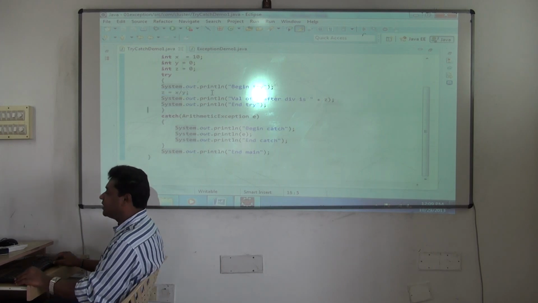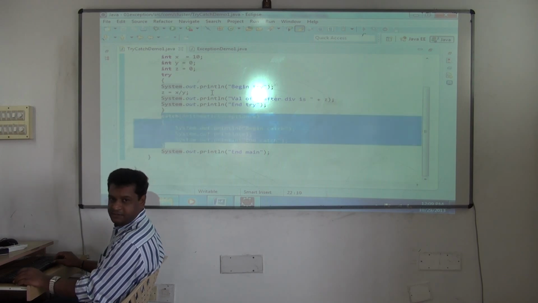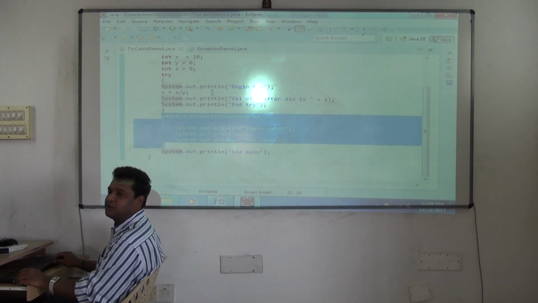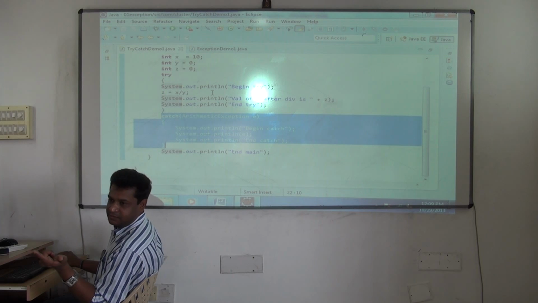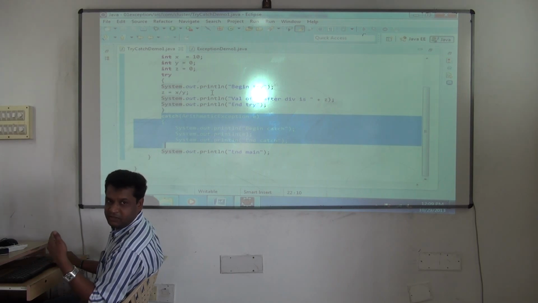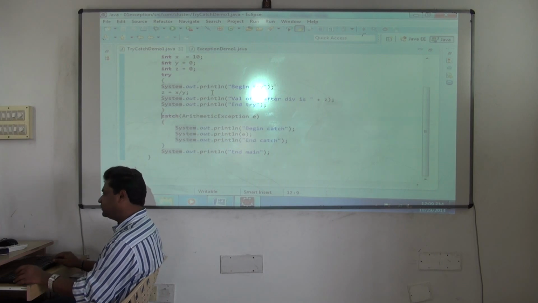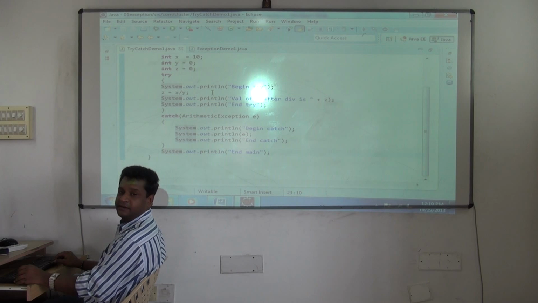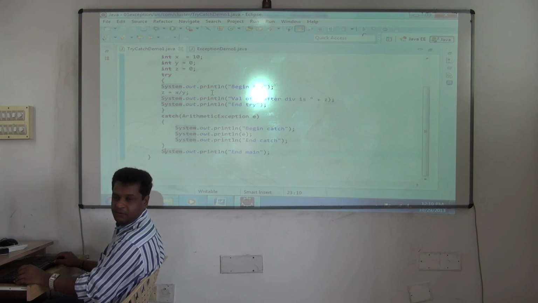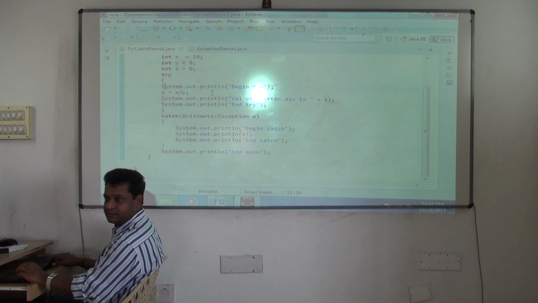Which is the exception handler? This catch block. So it will check. Okay, then it will be caught here. Once it is caught, it will execute these statements. Okay, so catch block is used for what, you know? Catching the problem and fixing the error. Still I have not fixed the error. Okay, I'll fix it. So now see, this is how it will execute this, and then it will continue to execute your main program till the last it goes on executing. Are you clear this? Okay.